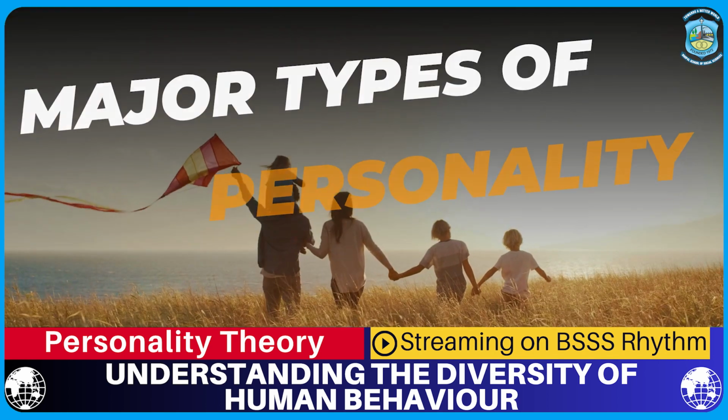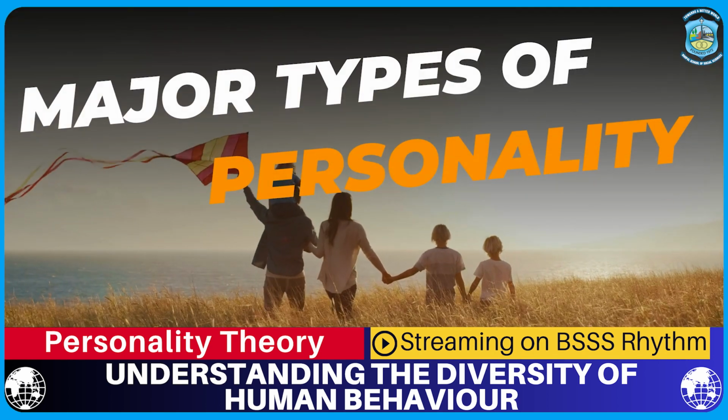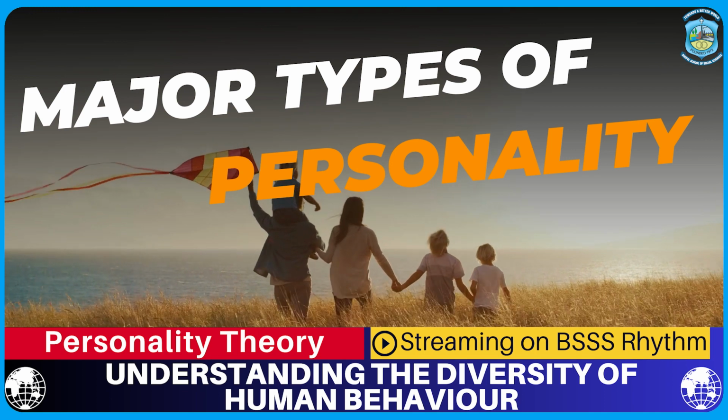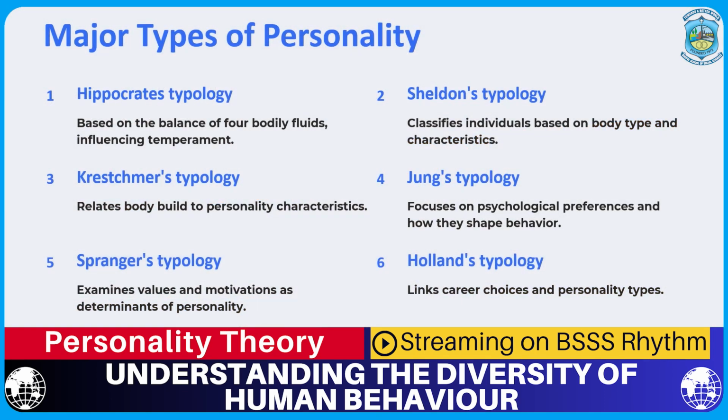Let's begin the session. As you see on your screen, there have been many pioneers who have tried to explain personalities through different typologies. For today's session, I have picked 6 of these thinkers: Hippocrates' typology, Sheldon's typology, Kretschmer's typology, Carl Jung's typology, Spranger's typology, and Holland's typology. Let's study them one by one.